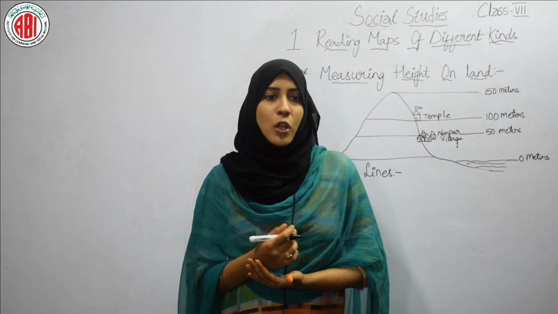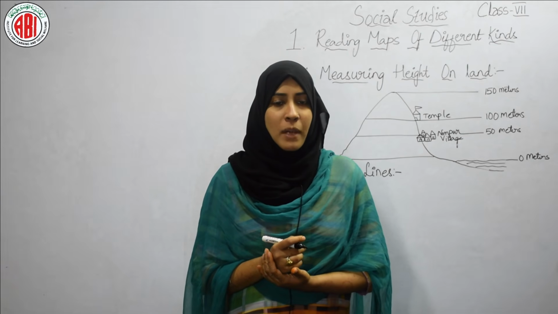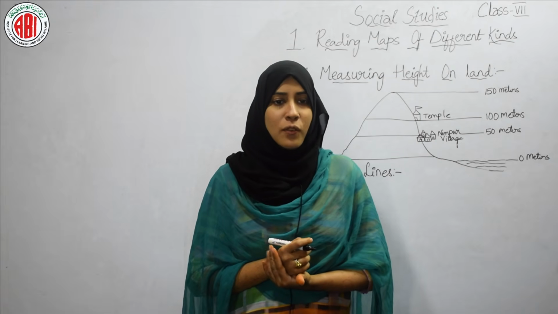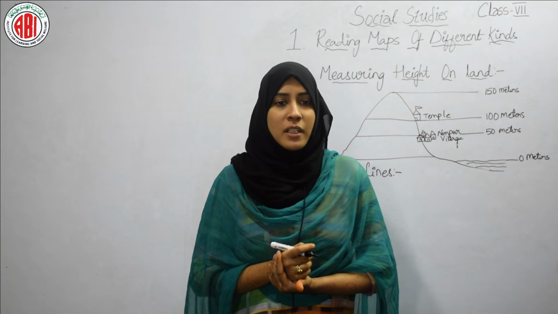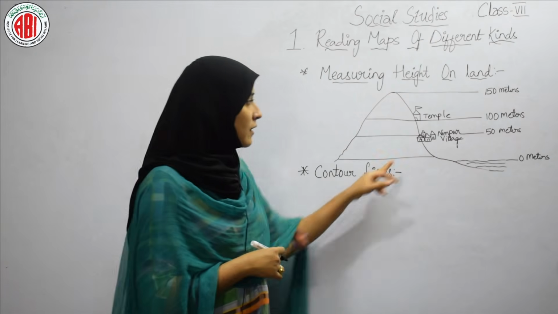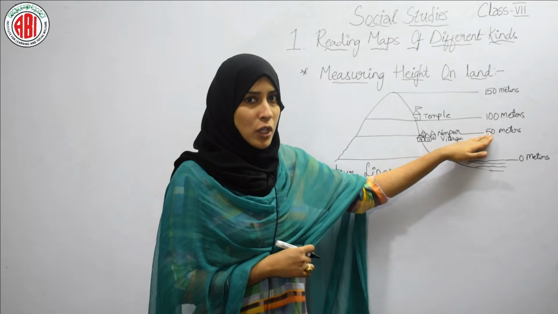Let's see about contour lines. A contour is a line joining places with equal heights on the maps. On the map of Nimbur, you would have seen a line passing through the village. This is the 50 meters contour line. So these lines which are representing the meters are called contour lines.